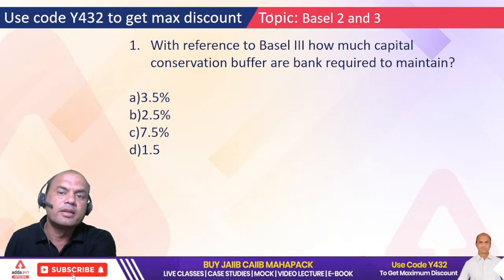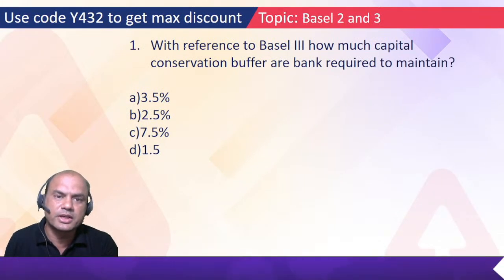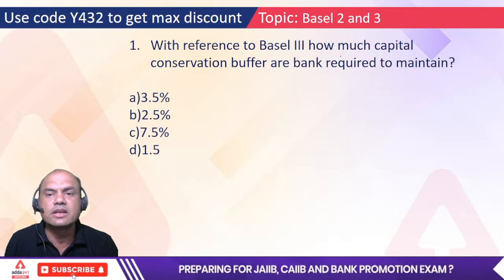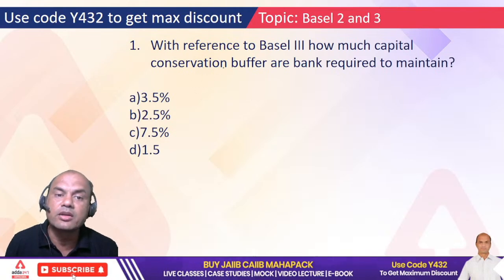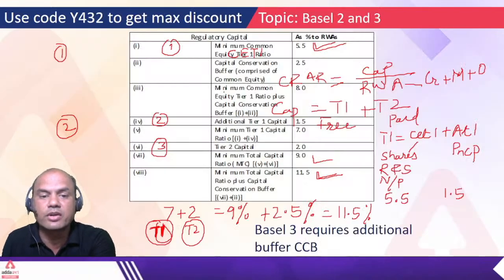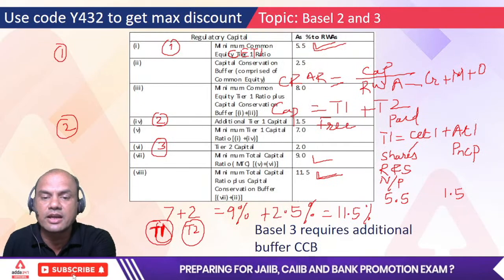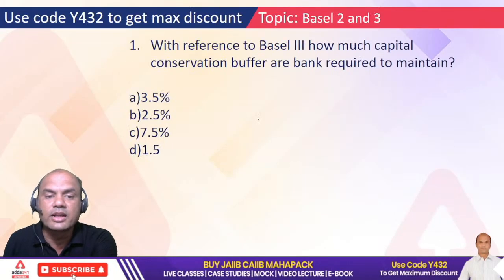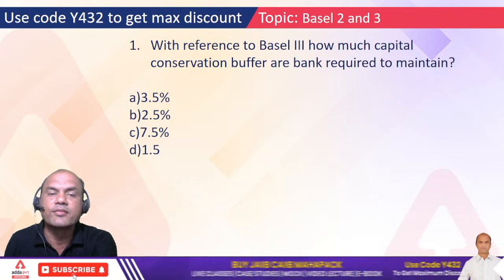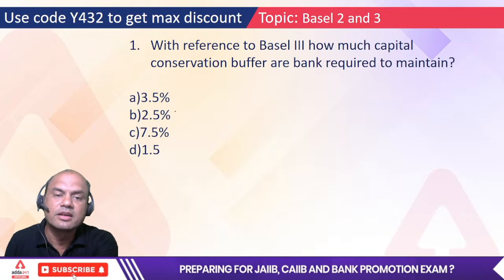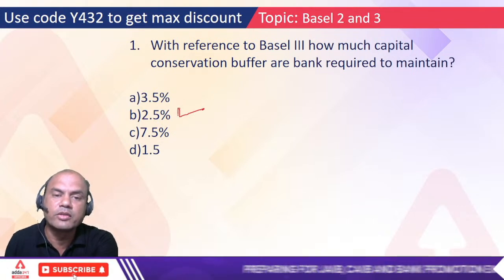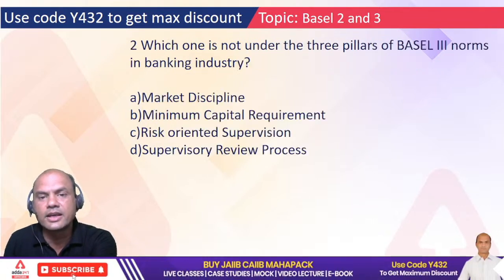Now let's come to these objectives. With reference to Basel III, how much capital conservation buffer are banks required to maintain? Now this is easier for you. CCB, what is it? Just now we saw it. What was it? Type fast, everyone. So what is the answer? A, B, C or D? Fast. Yes, correct. 2.5, correct? Next.